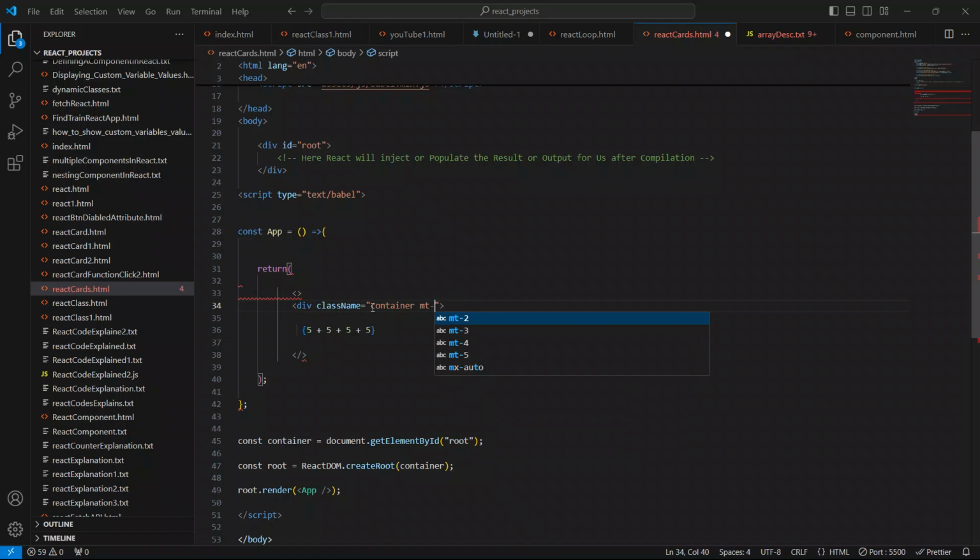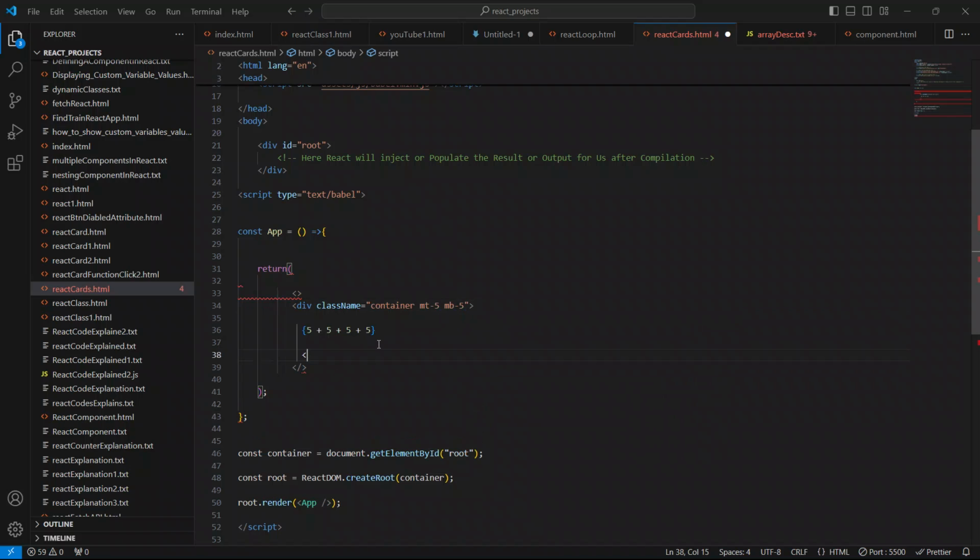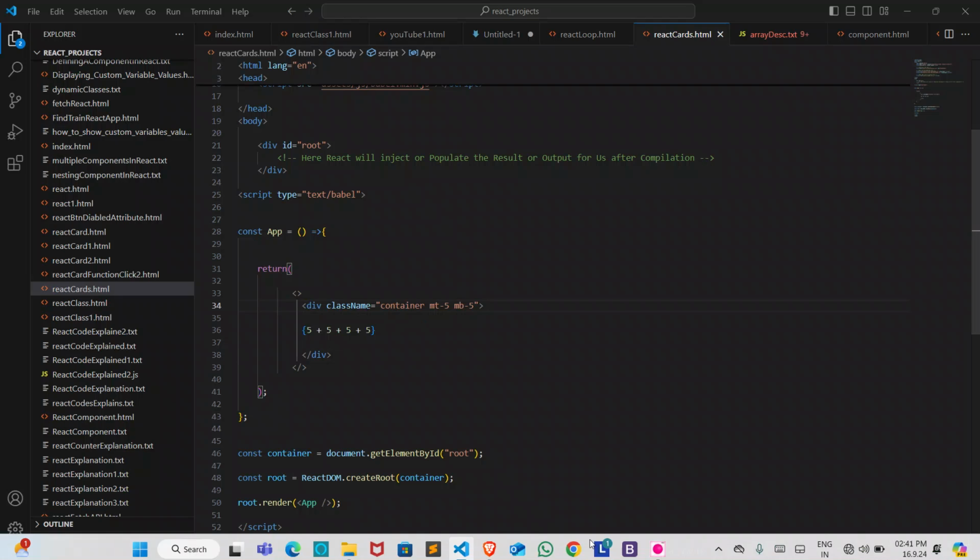I'll use the margin top 5, I'll give margin bottom also 5. Okay, and we have to close this div also because it is compulsory. So now this is it. Now just save your code and go to the browser and now just see 20. Okay, so guys, it's 20 here.